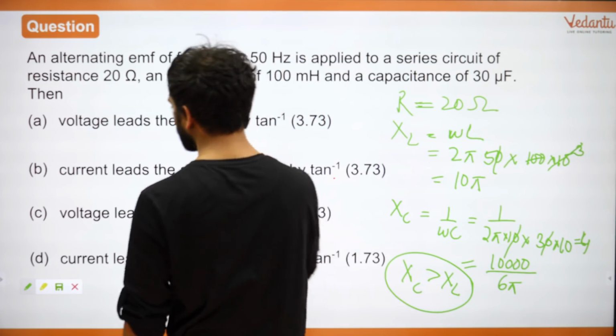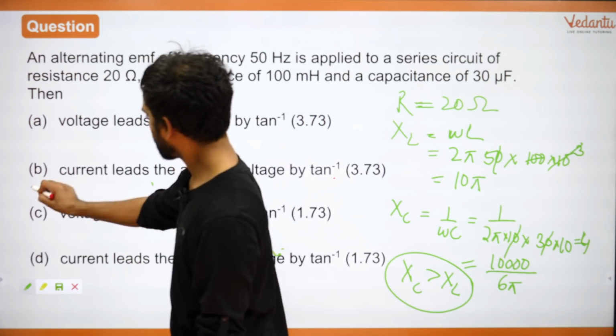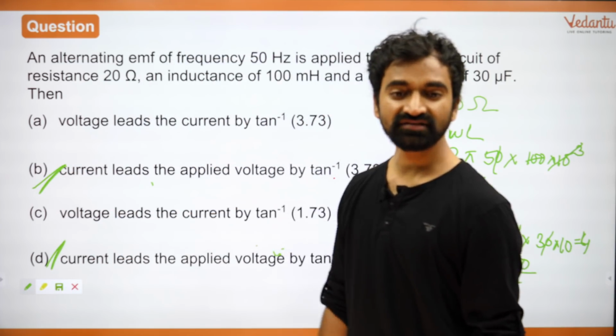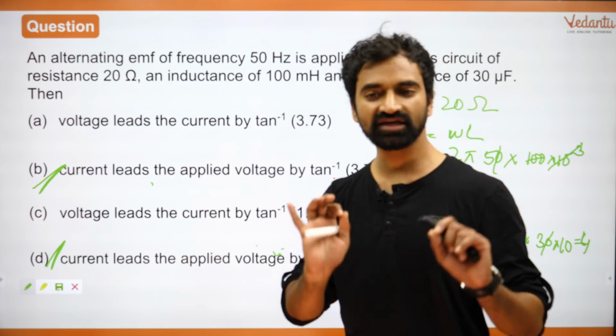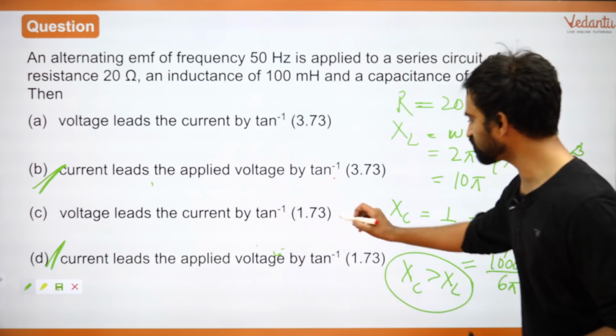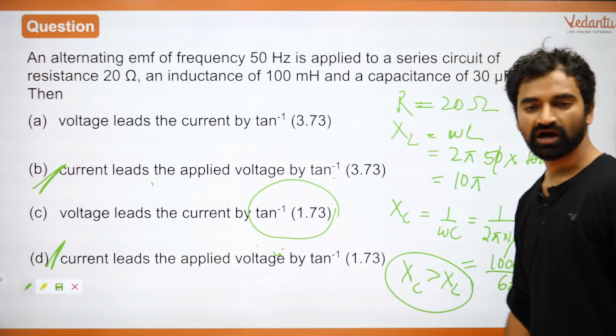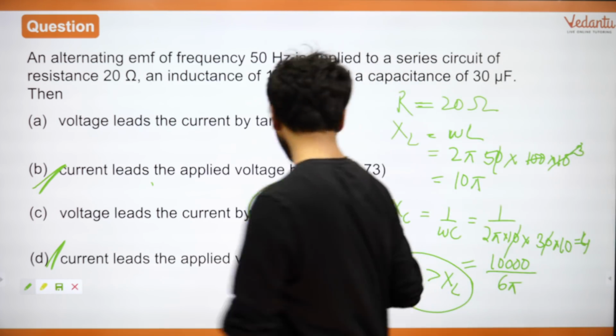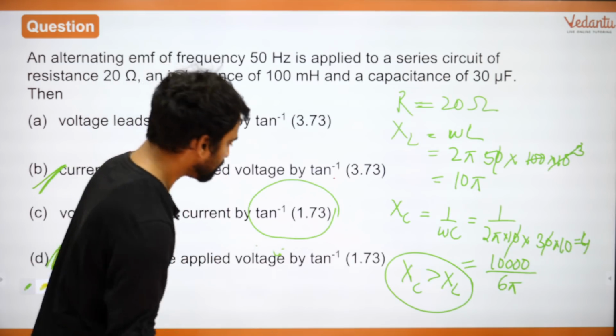And therefore we know that current will lead. So it's either one of these two options. That is all I wanted to explain. For the rest, you can find out the value of this angle. How do you find out the value of this angle? Everyone, I will tell you the formula for the value of this angle.